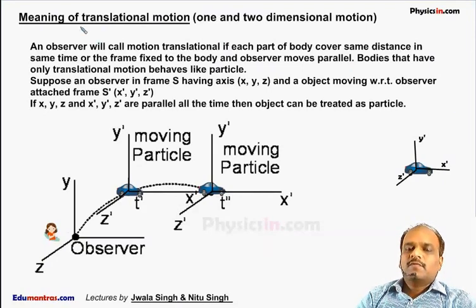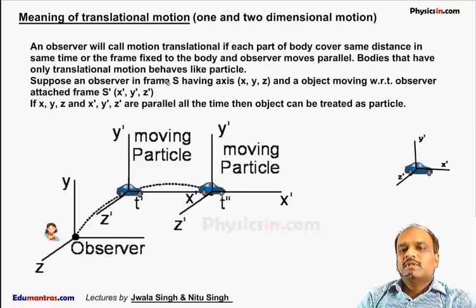Now the next heading is the meaning of translational motion. Here in this chapter, we will focus only on translational motion. An observer calls a motion translational if each part of the body covers the same distance in the same time, or the frame fixed to the body and the observer move parallel. Bodies that have only translational motion behave like particles.